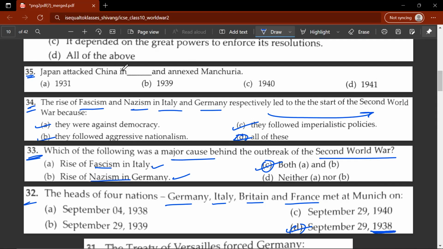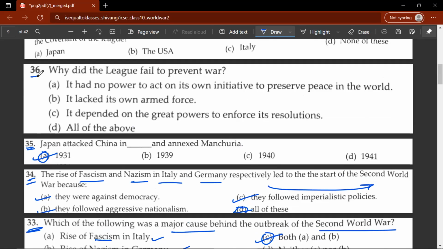35th question. Japan attacked China in dash and annexed Manchuria. So what do you think? Which year did this happen? It happened in A, 1931. Let's move on to the 36th question. Why did the League fail to prevent war? D would be the correct answer.